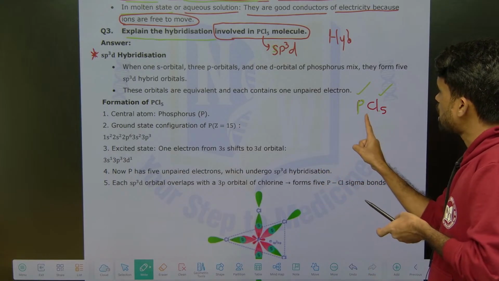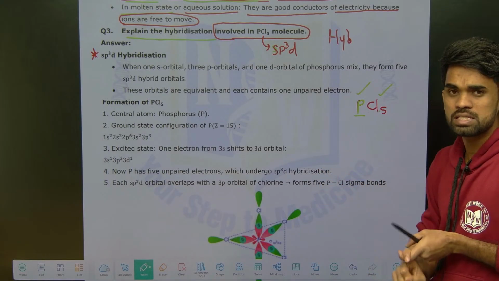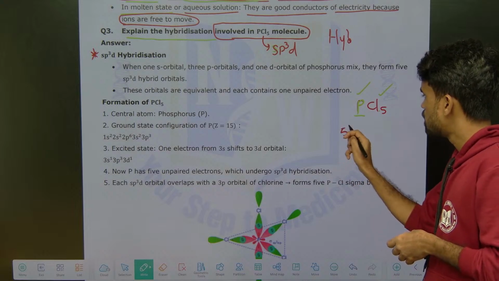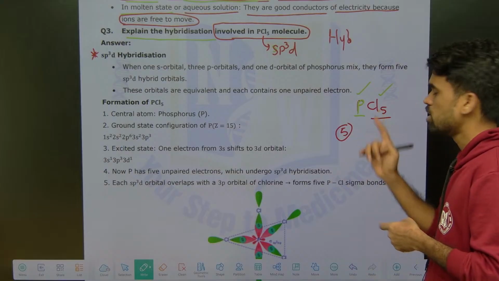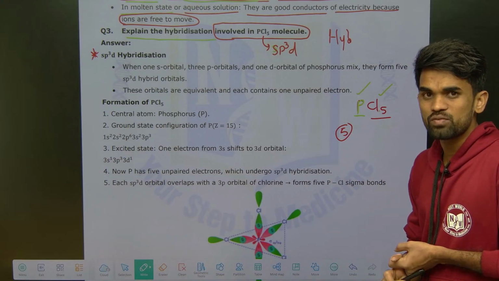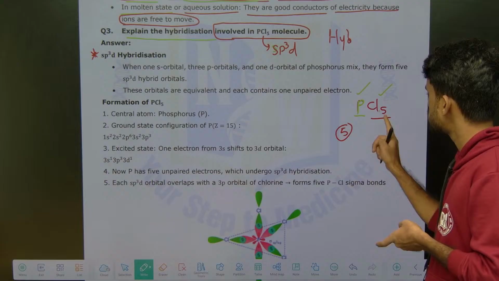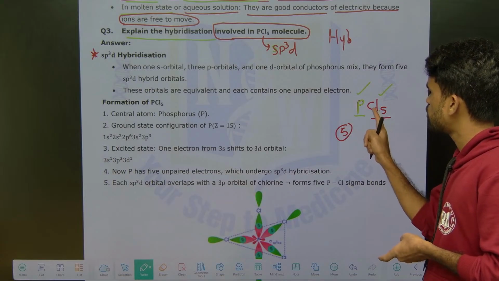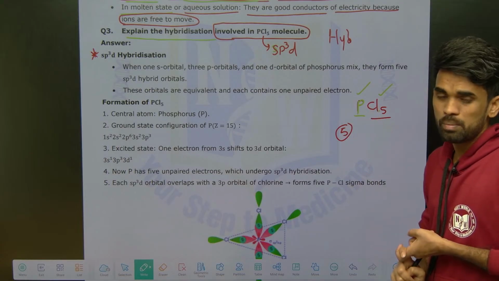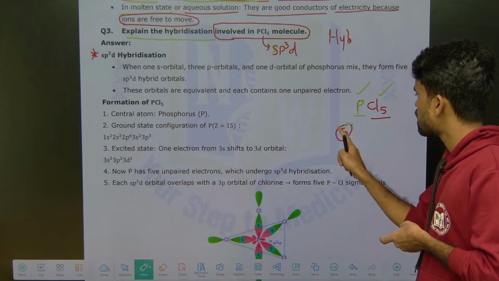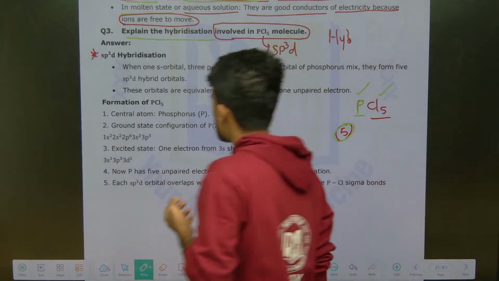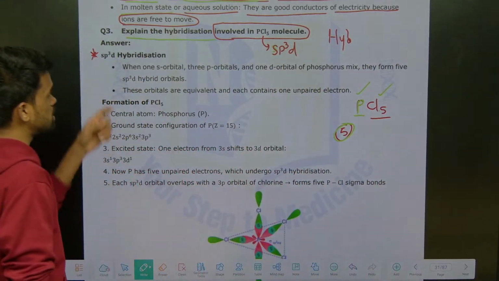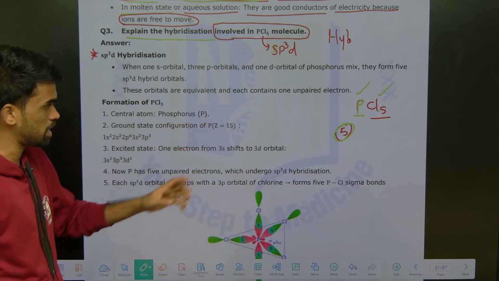Like that, how many unpaired electrons should be there with the phosphorus? 5 unpaired electrons, because there are 5 chlorine atoms. Chlorine is a monovalent atom, it can form one bond. So each chlorine makes one bond with phosphorus, so 5 unpaired electrons should be present in the phosphorus. Now, how do we get those 5 electrons? Just listen, I will explain everything clearly.